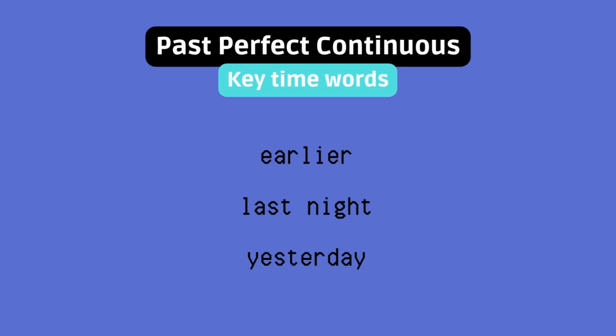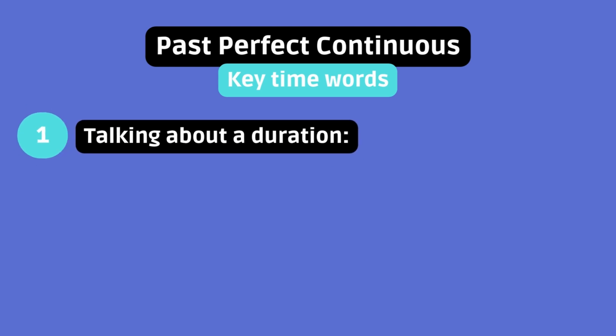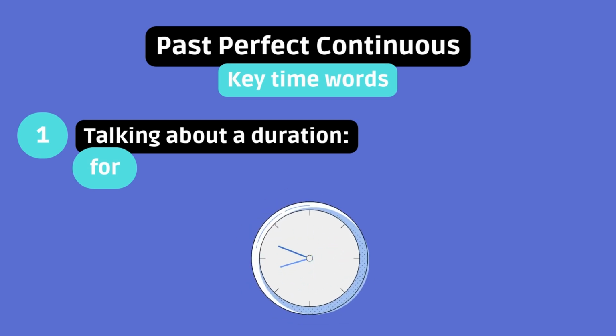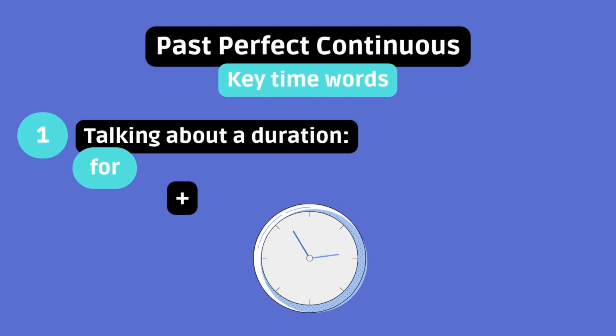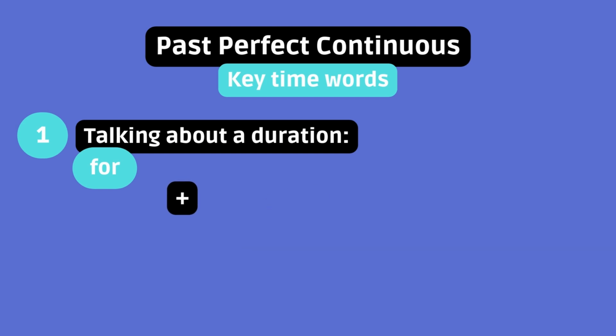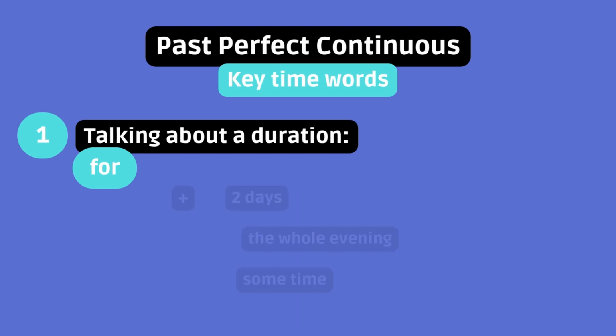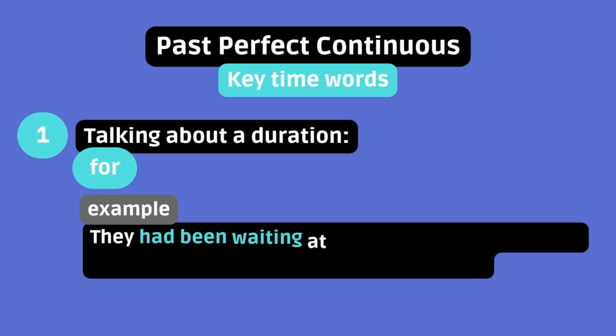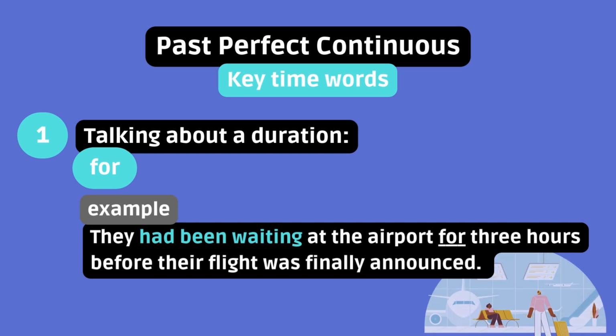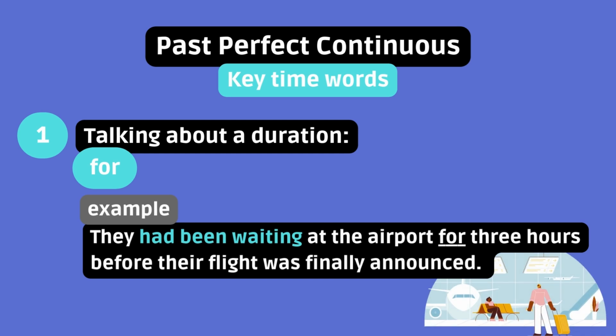Let's cover some important cases. Talking about a duration, for. Use for to refer to a period of time. Add a length of time, not a precise moment, such as 2 days, the whole evening, or some time. Example: they had been waiting at the airport for 3 hours before their flight was finally announced.